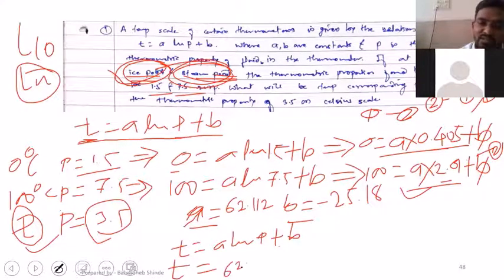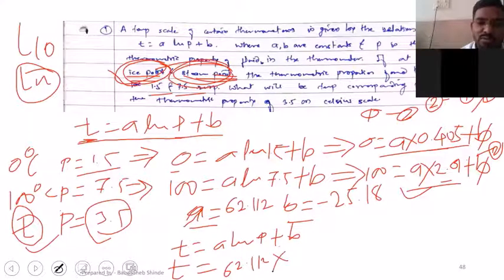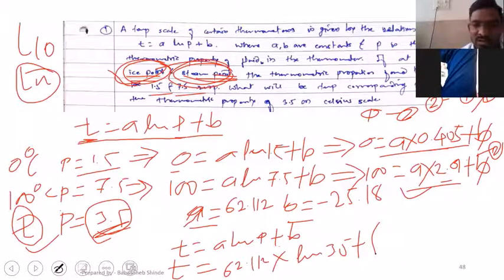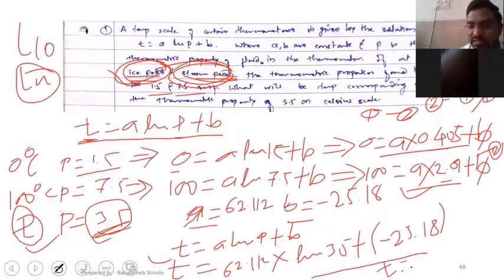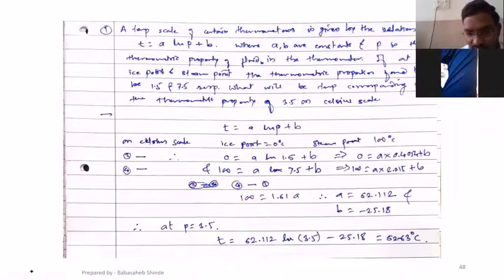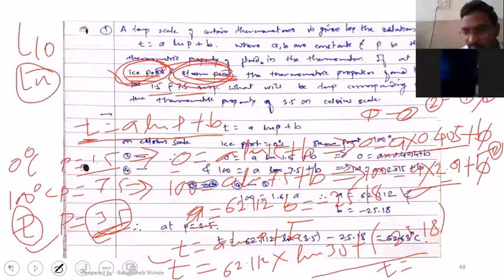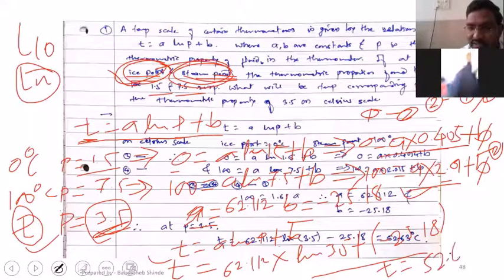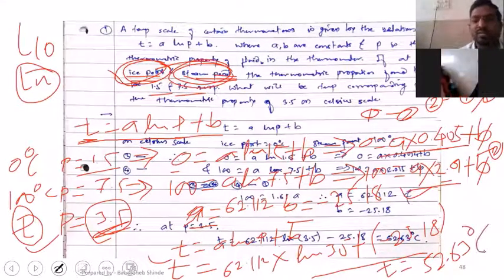A is 62.112 into ln of 3.5 plus B, which is minus 25.18. When you solve this equation, you will get T equal to 52.63 degrees Celsius. So that will be our final answer.